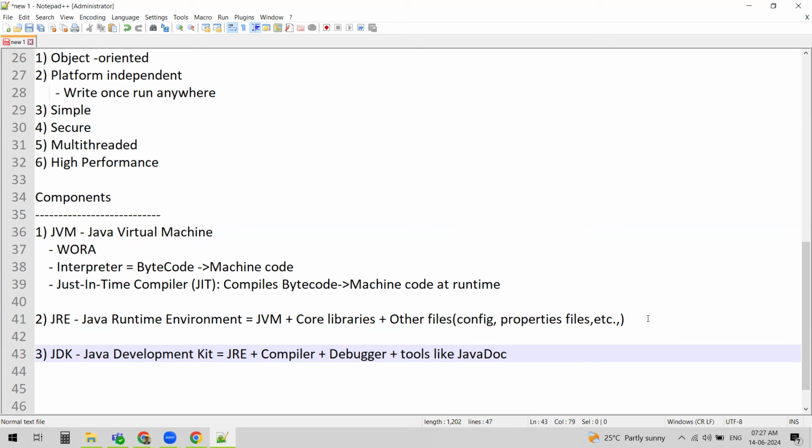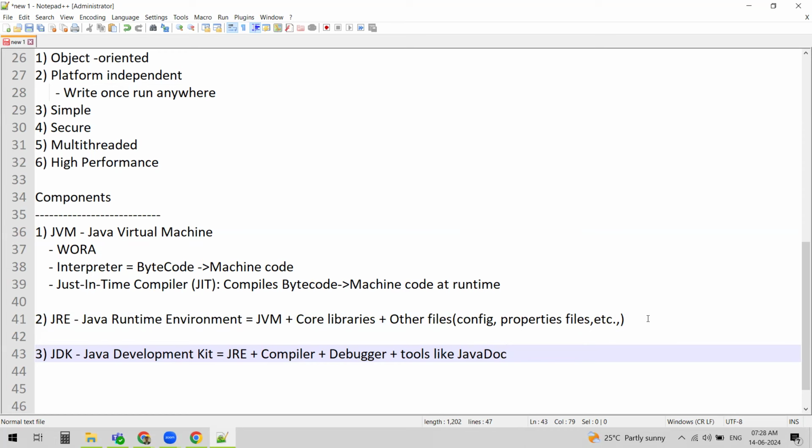Whenever we download Java, it is called JDK. If you search for download Java, you get JDK followed by a version number, and then a link to download. So don't get confused. JDK is again Java.